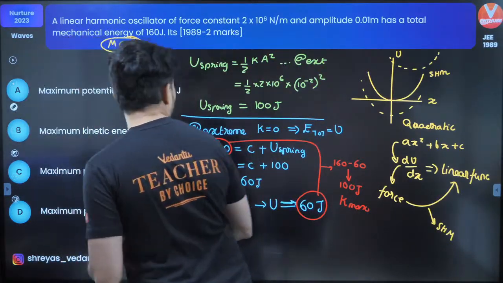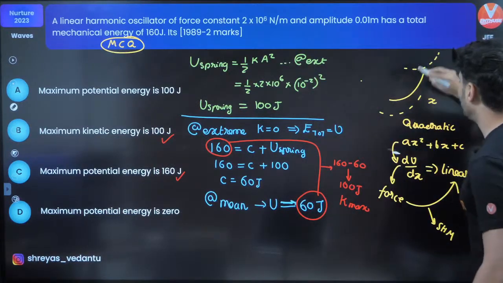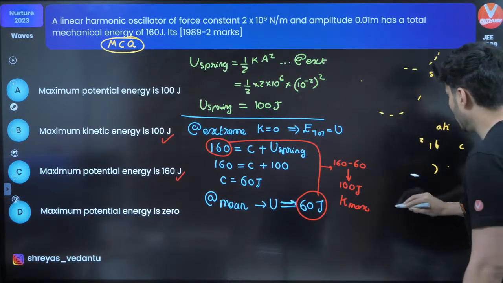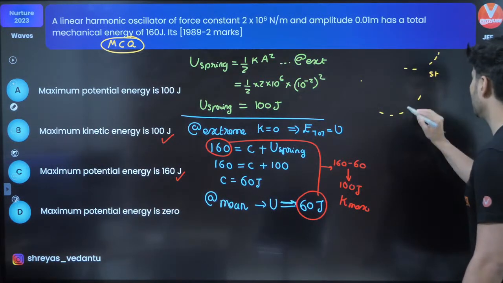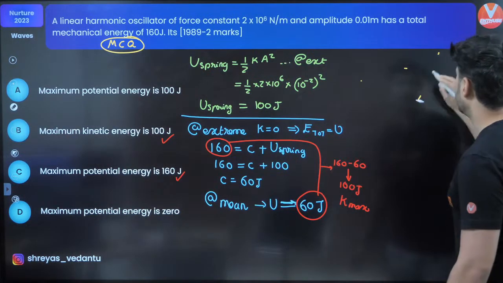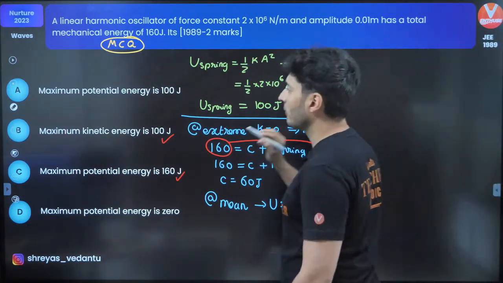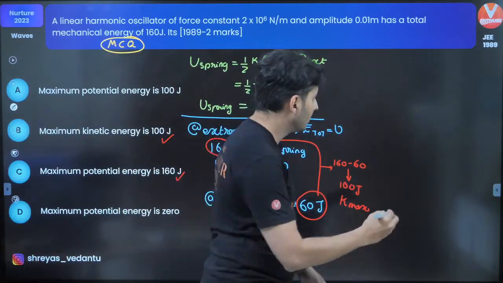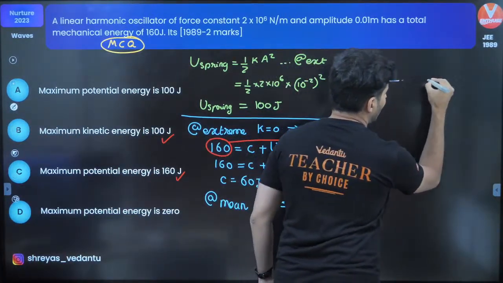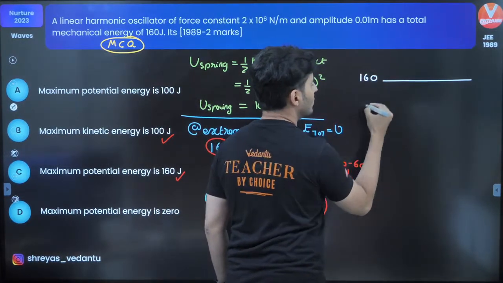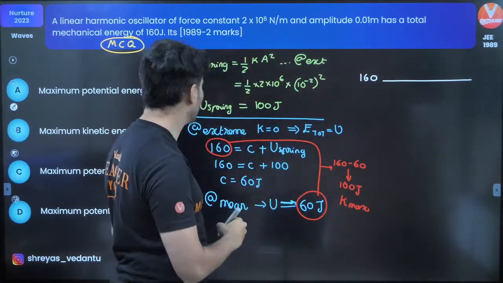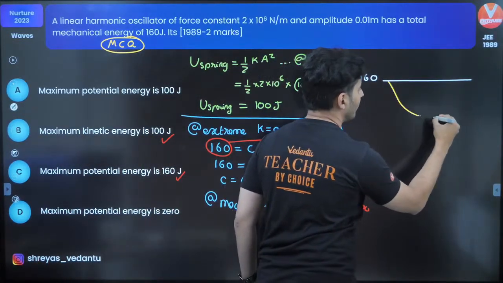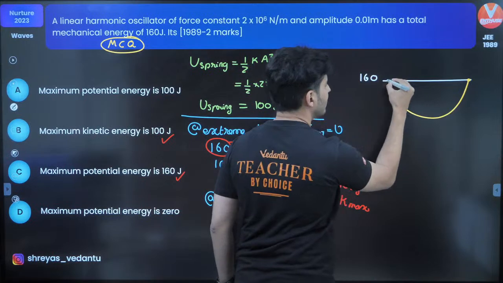See, look at this. I'll explain this to you graphically. So many students face this difficulty out here. Just hold on. You will get it. Observe this carefully. This is your 160 joules. Your potential energy is maximum at these two extremes.